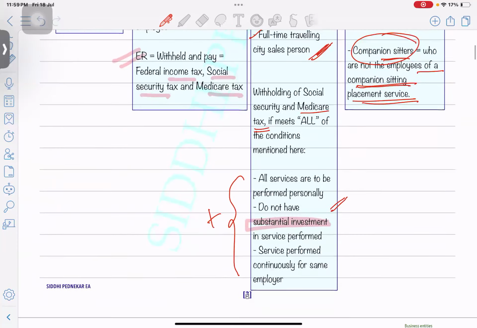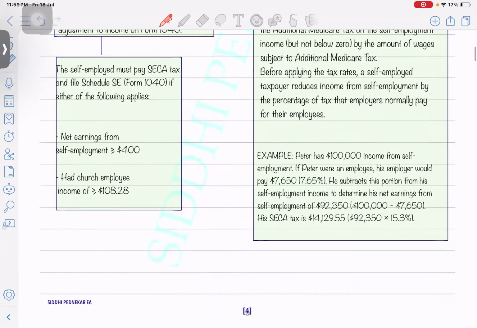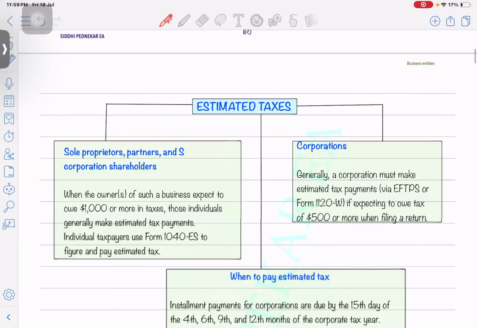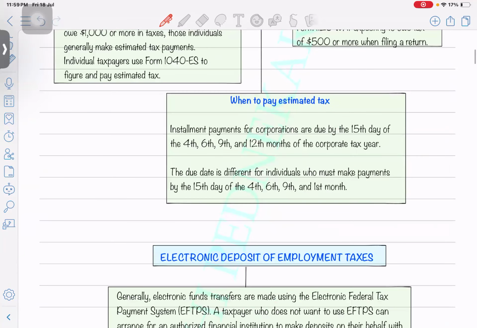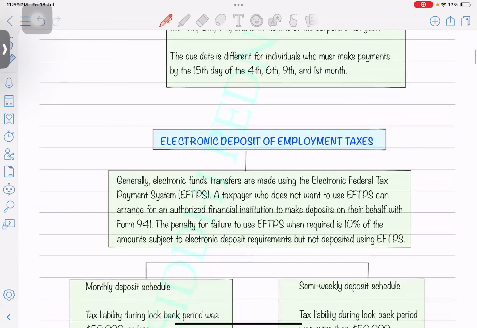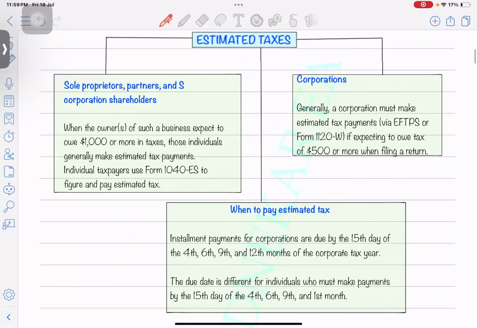Okay, so these are the types of employees which we have seen. Now, what kind of tax withholding and reporting should you remember? So one is self-employment taxes. Then we'll see the payroll taxes. And then we'll see the estimated taxes which are required for the corporates, and how the deposit of the employment taxes is done. That is electronic deposit. Okay, so let's read one by one.